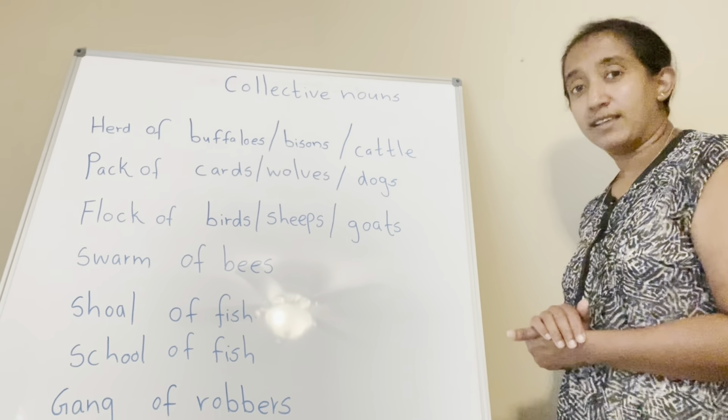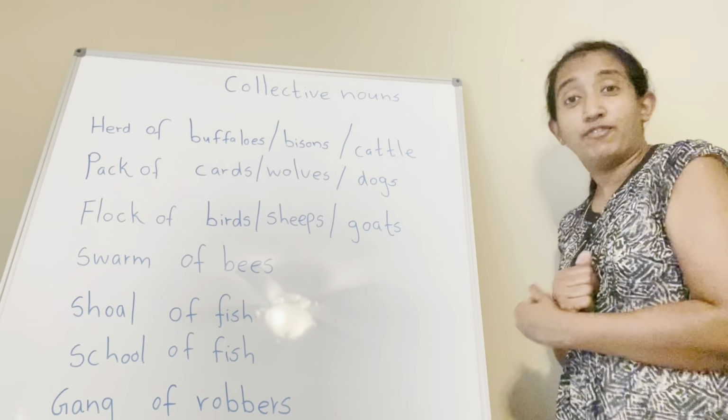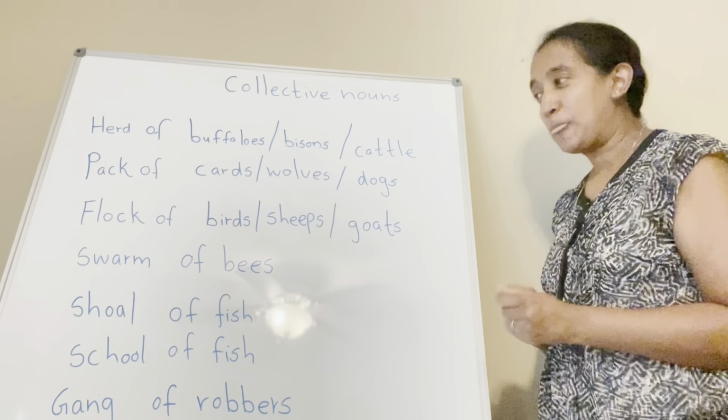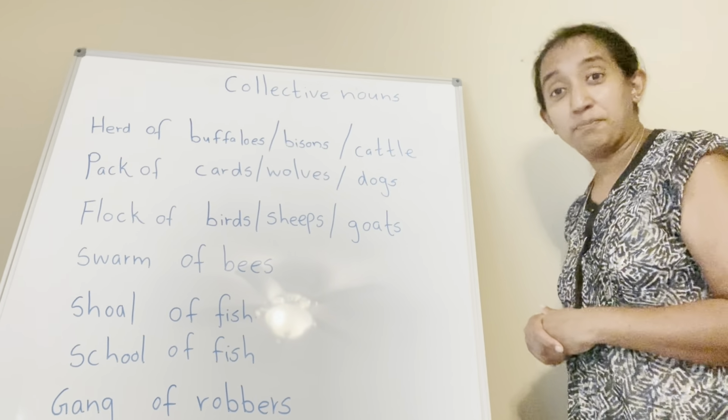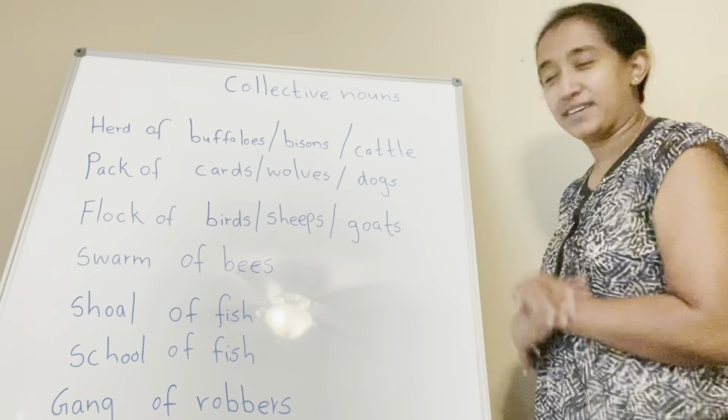Swarm of bees. I stepped on a swarm of bees. That's scary, isn't it? I stepped on a swarm of bees. So they are going to bite me. They're going to sting me. Right. Let's look at the other example. Shoal of fish. I saw a nice shoal of fish. So we can use another collective noun for the fish group or the fish entity: school of fish. So shoal of fish and school of fish.